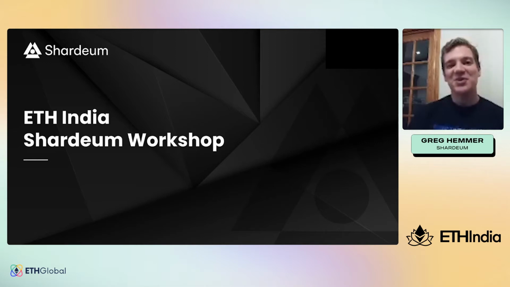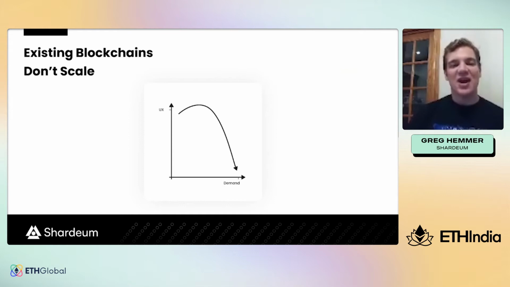I'm the head of ecosystem at Shardium, an EVM-based layer 1 that scales linearly using dynamic state sharding. At Shardium, we've noticed a challenge that existing blockchains don't scale. You have this upside down J-curve where at first blockchains have a great user experience. They have low transaction fees that get processed quickly. But as these blockchains grow in popularity, they reach their scalability bottlenecks where they have more transactions being submitted to the network per second than the network can process, resulting in a queue of transactions that build up where users bid on gas fees to prioritize their transaction first, resulting in rising transaction fees.